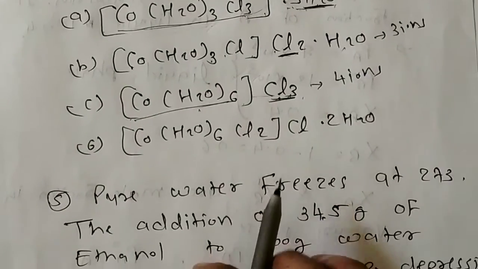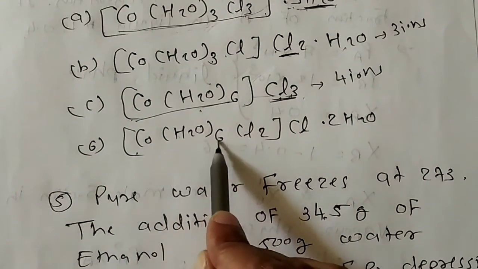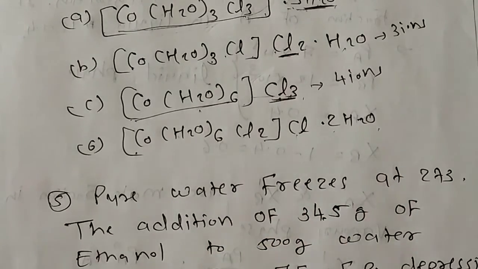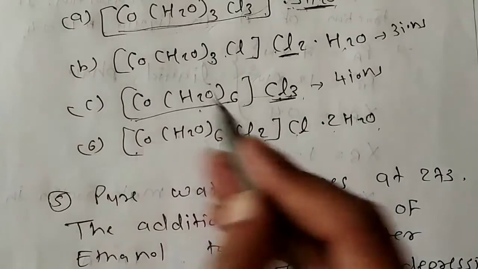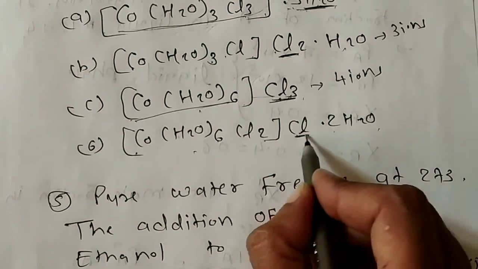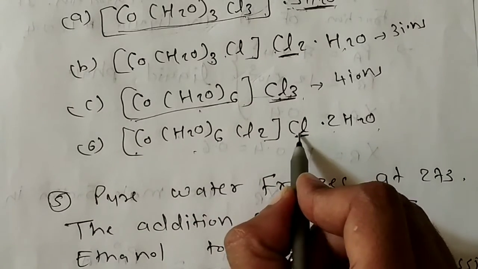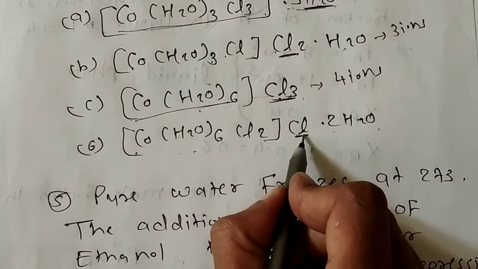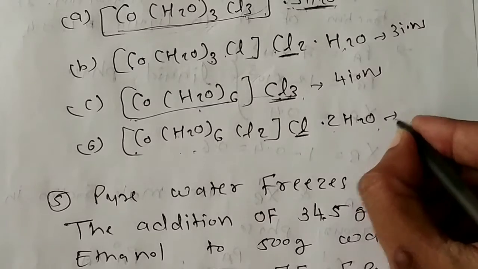Now in the last compound, Co(H2O)6 Cl2, Cl, 2H2O. Here you can see the big bracket is one ion, and apart from that 1 Cl minus ion will form. So total 1 plus 1, total 2 ions will form here.